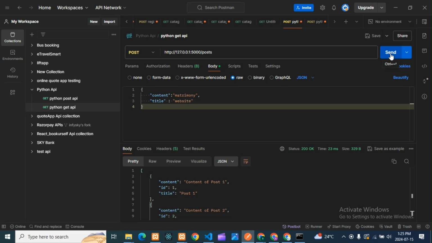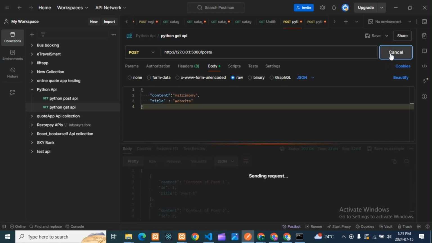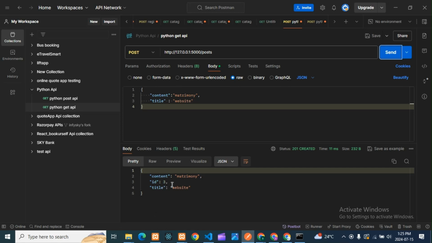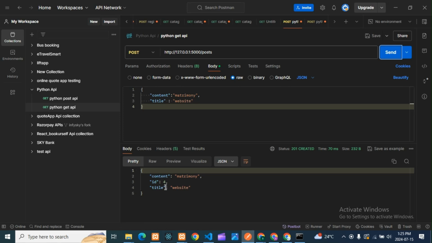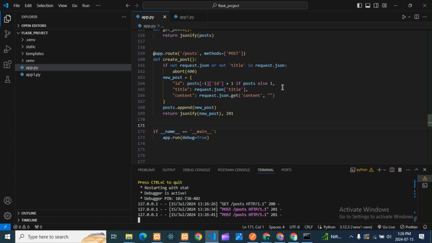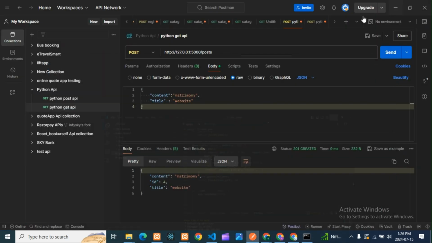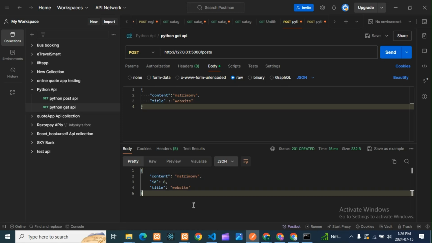Okay, so I'm going here, I'm sending here. You can see guys, the ID is created, means the third ID is also created. Suppose if I do it again, then the fourth ID is also created, guys, so it is incremented by one. This is happening because here we have taken an auto incremented ID. Because of that, whenever I do send, it will increment by one. Okay, so like this we can increment one by one. You can see guys, now six posts are there.